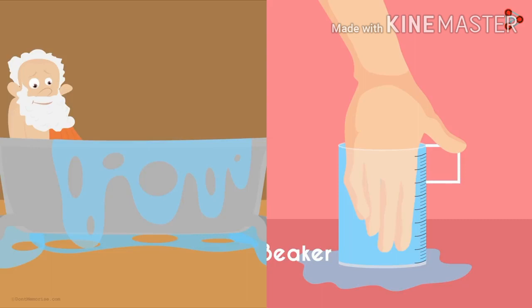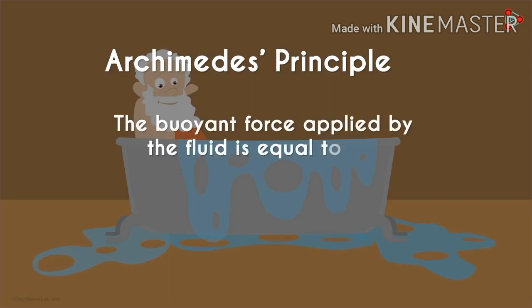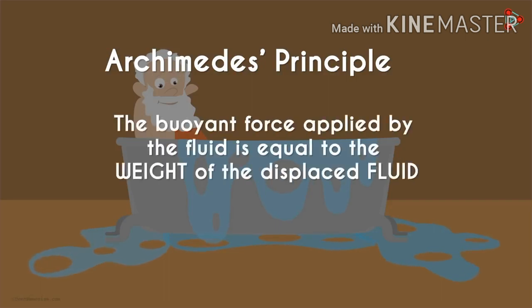Now, keep in mind these two examples, as we know that when an object is placed in a liquid or fluid, its level rises slightly due to upthrust. Archimedes' principle added to this that the upthrust or buoyant force applied by the fluid is equal to the weight of the displaced fluid. We will try to understand this by a simple experiment.